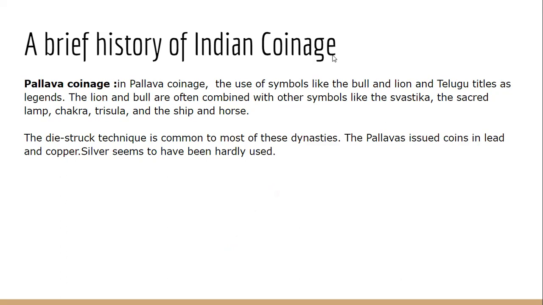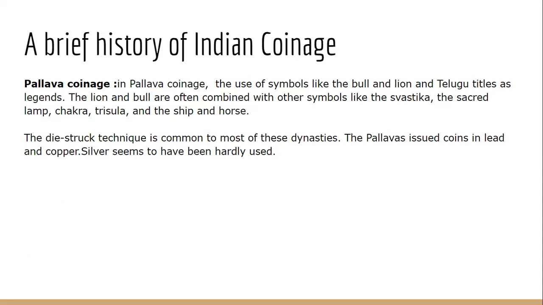Now, on the Pallava coins, we find the use of different symbols. Bull is a symbol, lion is a symbol, and Telugu titles are being used. Apart from that, we find other symbols also. Swastik is there, sacred lamp, chakra, trishul, ship and horse. Okay, so all these symbols are being used on the Pallava coinage.